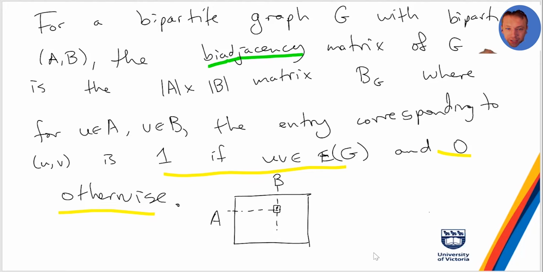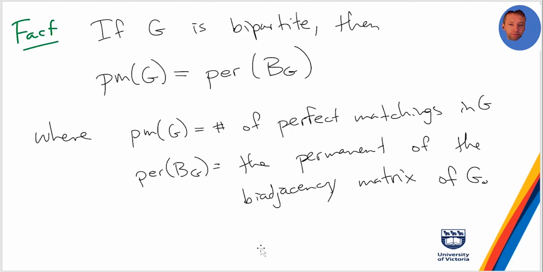So it's like the adjacency matrix, except that in a bipartite graph you don't have to store the data about A cross A, because there are no edges in A and no edges in B. You just have to talk about edges from A to B. And it's pretty easy to see from the definition of the permanent, where PER means the permanent of the matrix, that if G is a bipartite graph, then the number of perfect matchings in G is equal to the permanent of the bi-adjacency matrix.